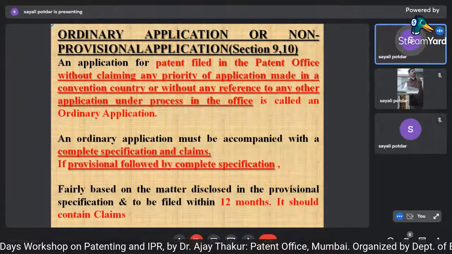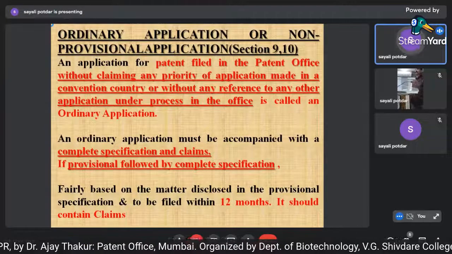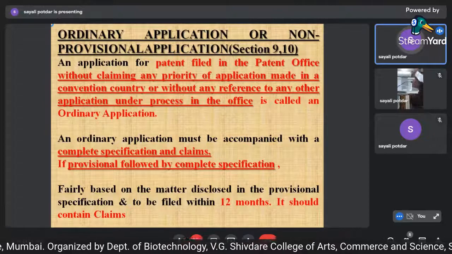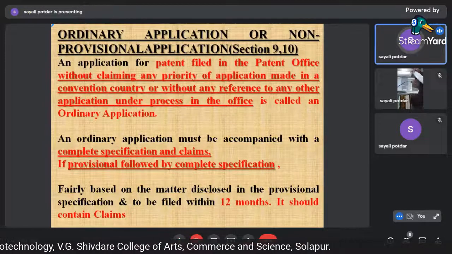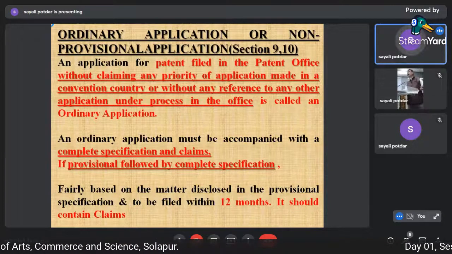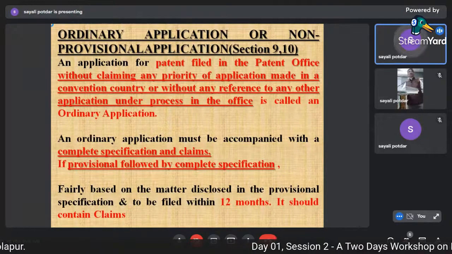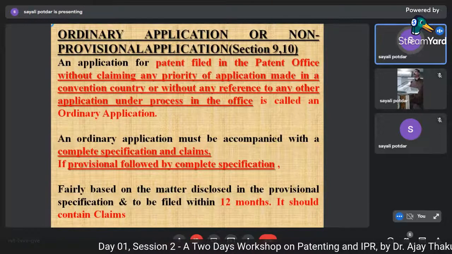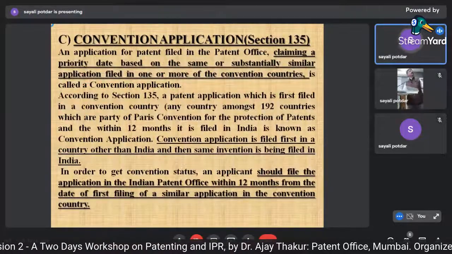It should contain claims. Once you write your provisional specification and submit it, you work on your invention, and when you finalize your complete draft, or when your invention is ready, you come with a complete specification. There you necessarily need to add the claims for which you want protection. The claims are the major part of the patent application for which you get protection.